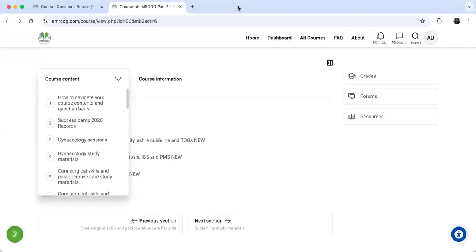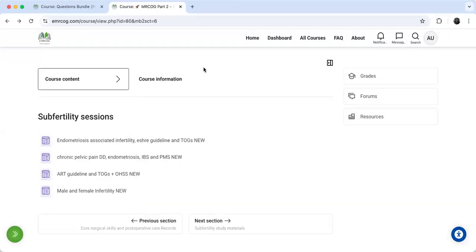Because at the session time, when we have our weekly or twice weekly meeting, according to the subject, you should be ready for the discussion of the questions, and we should go into an advanced level. The more you prepare yourself, the more questions we will be able to discuss, and this will be more beneficial for you in the exam, inshallah, because you will be exposed to all the ideas, the questions and all the tricks. So this is the aim of this Success Camp.